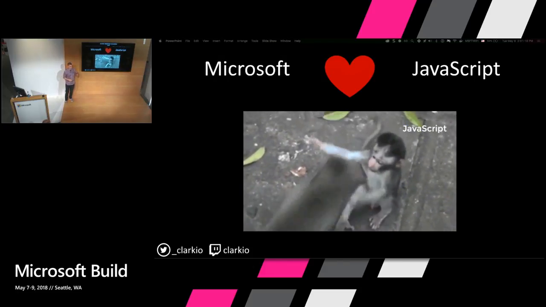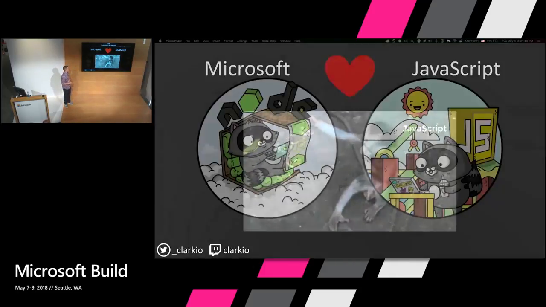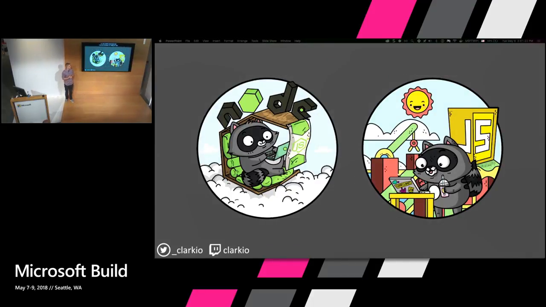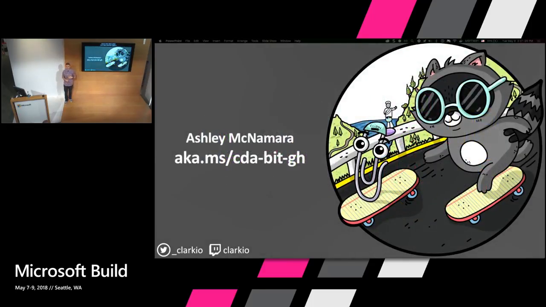To that same extent, our team, the developer advocate team, Ashley McNamara, is a great artist. She has been creating these little illustrations with our mascot Bit with the various technologies that Microsoft is starting to show some love for. And so these are pretty cool. If you are interested in checking out some more of these, she has them up on her GitHub repo. This short link will get you there right away.